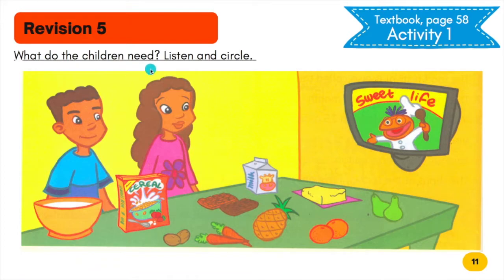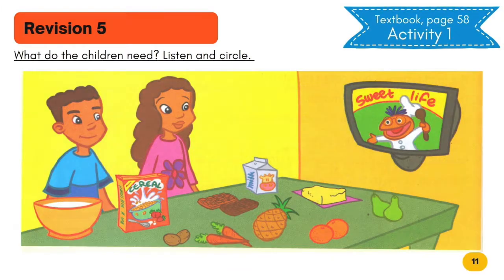What do the children need? Listen and circle. Revision 5. 1. What do the children need? Listen and circle. Hello, children. Today we're going to make a mega yogurt. Are you ready? Okay. We need a big bowl of yogurt, of course. Okay, we've got a big bowl of yogurt. We need some fruit too. 2 pears, 2 oranges, 2 kiwis, and a pineapple.